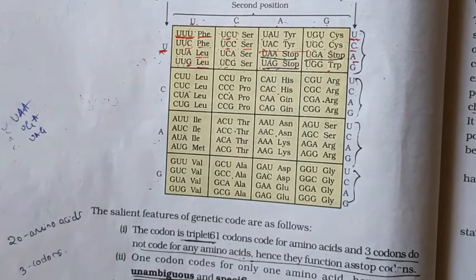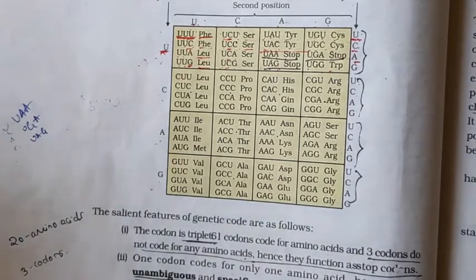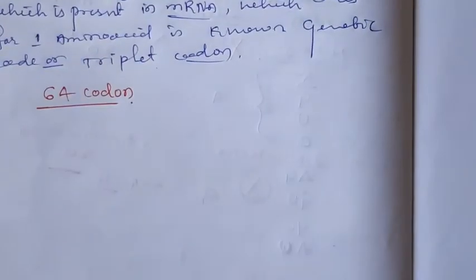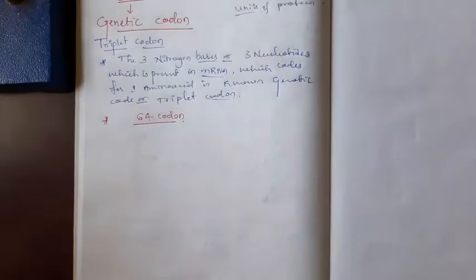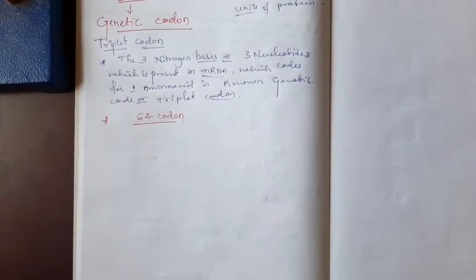Then the second point, the same amino acid can be coded by many codons. These are the important things which are very necessary to understand the translation process. This is the codon, genetic code topic.